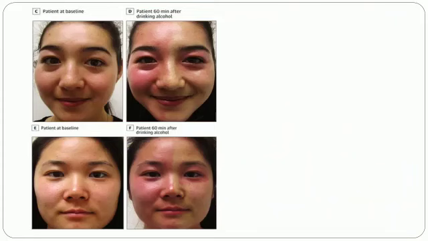Now here is a picture which shows two women before and after consuming alcohol. The first picture is the baseline picture of both the women, and the second is after 1 hour of alcohol consumption. Now both are patients of the Asian flush. So let us look at the mechanism.